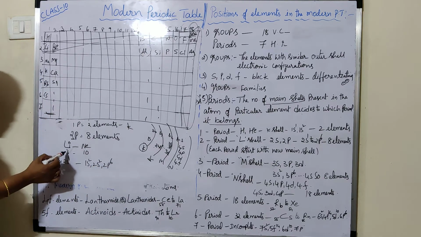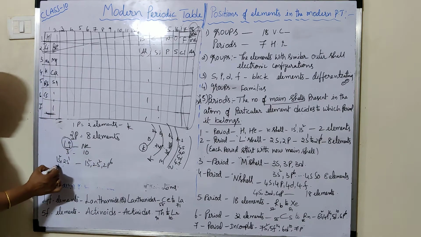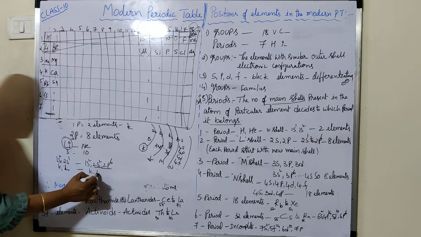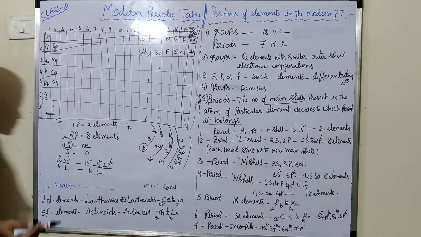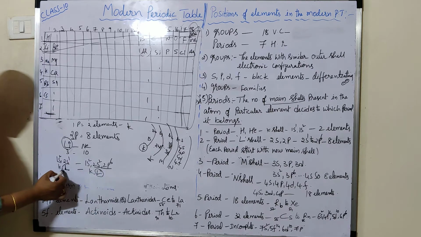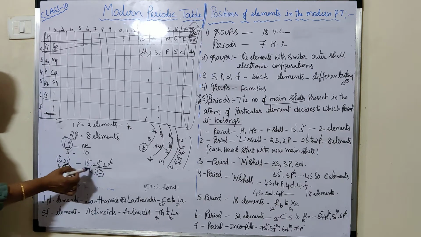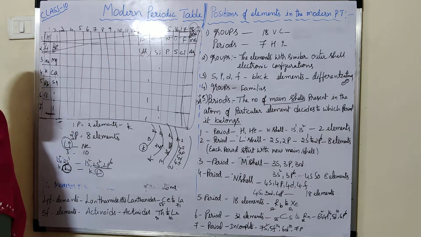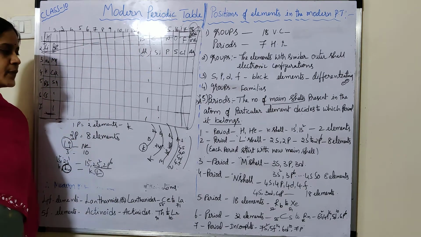So from lithium, one more shell starts, a new main shell starts. Here 2s1 means L, and here 2s2, 2p6 means K and L only. So based on that L shell, a new shell, these elements belong to the second period. And if you take the third period,